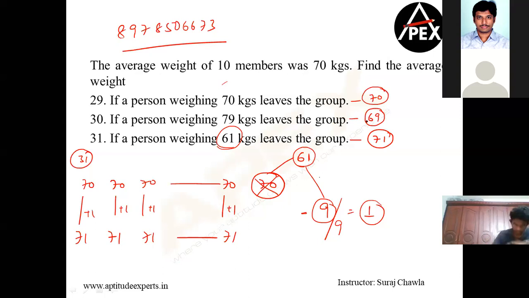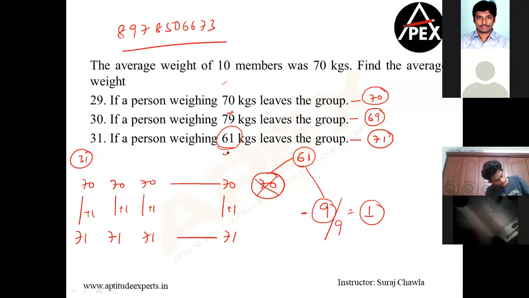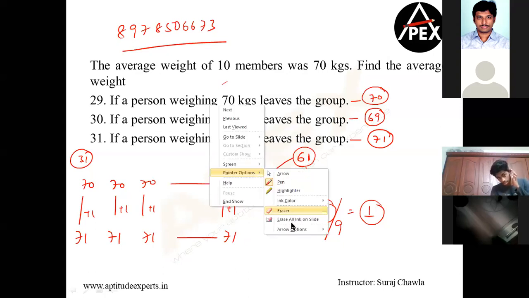I repeat, if he's leaving with more than the average, he's snatching from us. If he's leaving with less than the average, he's leaving chocolates for us. Yes, somebody wants me to solve with the best friends approach. Clear? This is a shortcut, guys.